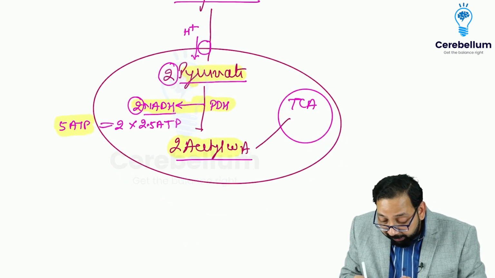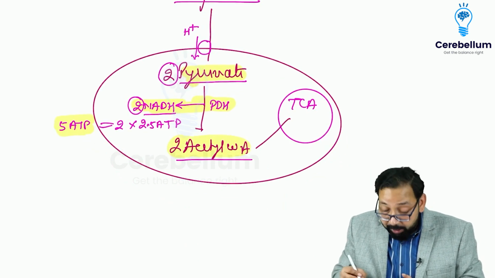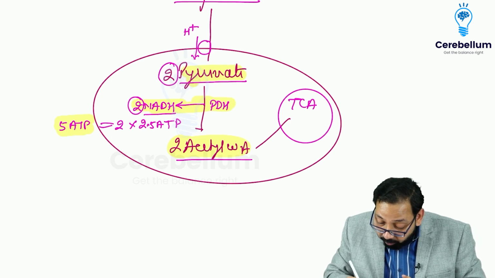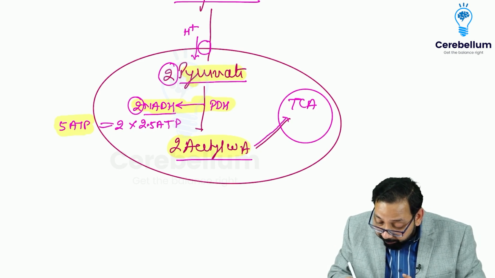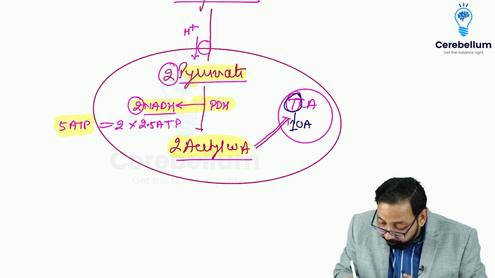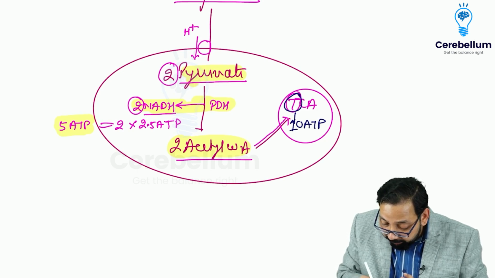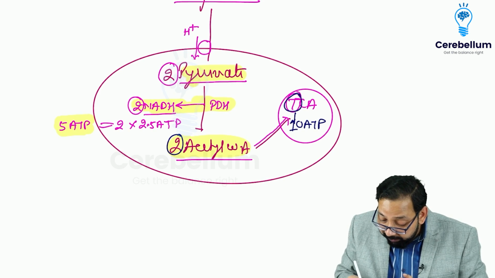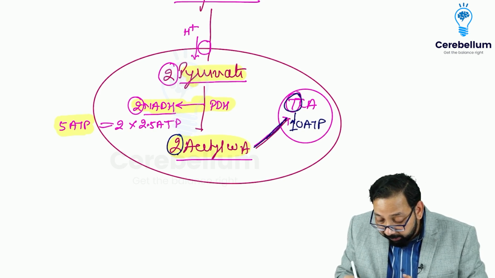Now two acetyl coenzyme A are produced, and I told you, I calculated also, one acetyl enters the Krebs cycle or TCA cycle and 10 ATP are produced. But two acetyl coenzyme A are there, so one acetyl 10 ATP, two acetyl 10 into 2 is 20 ATP.